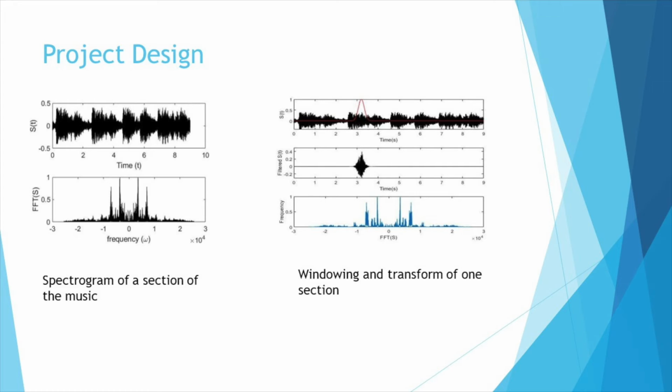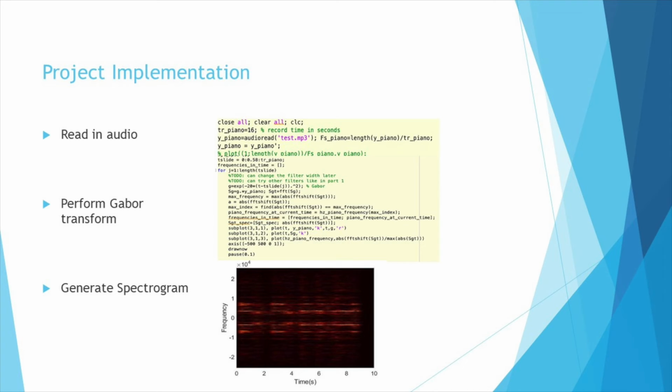The figure shown on the right side illustrates an example of windowing one section of the input audio signal and the processing of Fourier transform. For the actual implementation, the first step is to set up the parameters. The simulation and testing of the solution is conducted in MATLAB. The code shown here denotes putting the audio signal, which in this case is the music, into MATLAB for reading and processing.